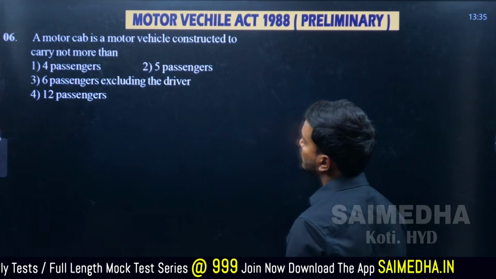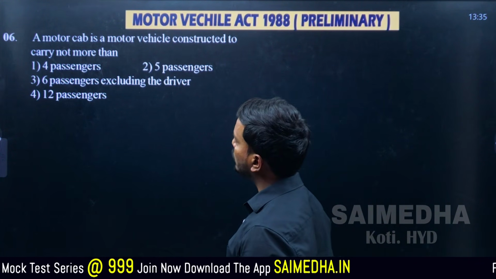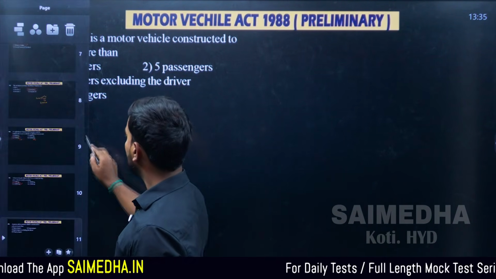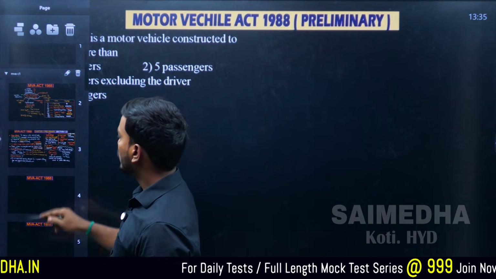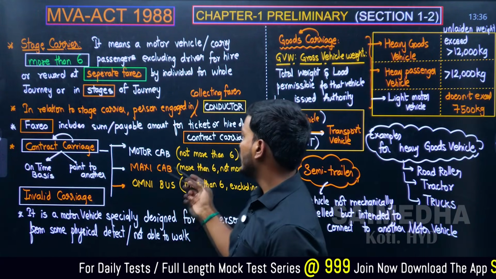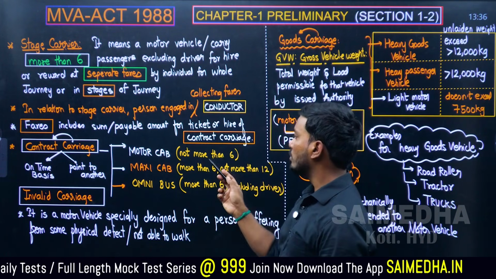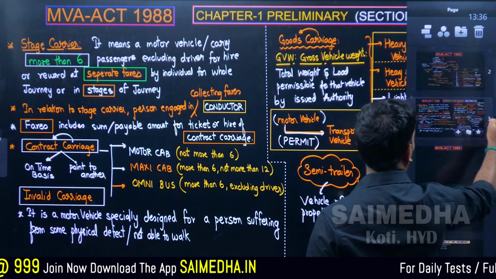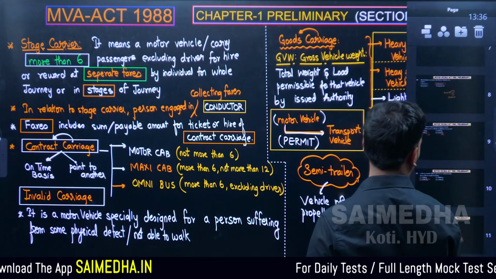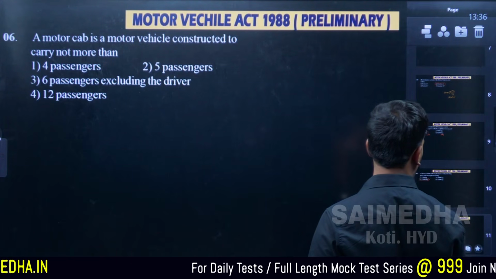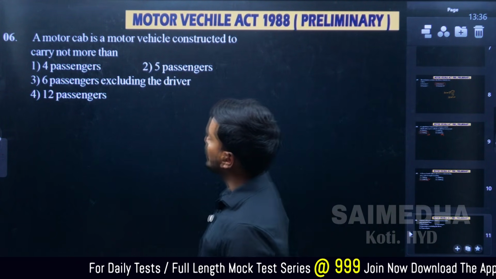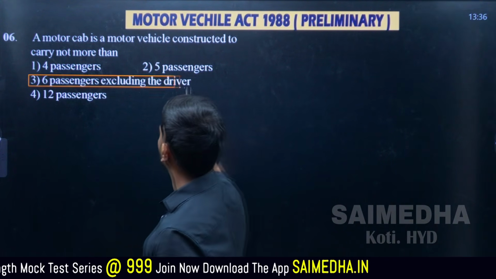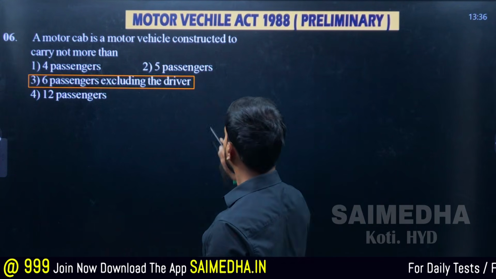Question number 6: a motor cab is a motor vehicle constructed to carry not more than, okay, we have discussed this. We have 3 kinds: one is motor cab, one is maxi cab, one is omnibus. Motor cab is not more than 6 passengers, which is given in option number 3. So this should be the correct answer.